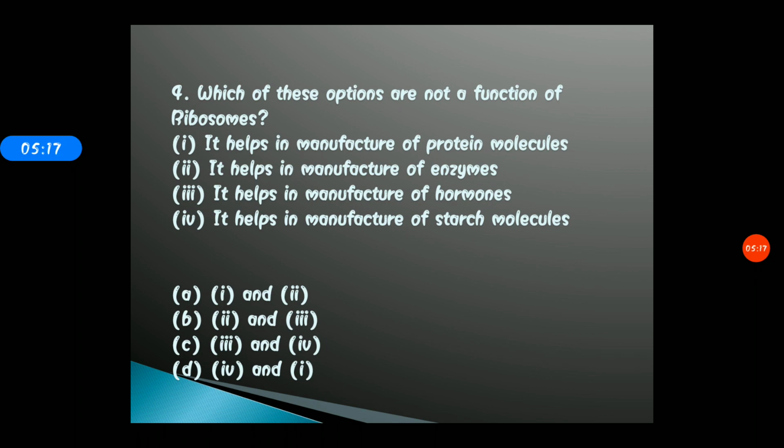Okay, the fourth question is, which of these options are not a function of ribosomes? First, it helps in the manufacture of the protein molecules. Second, it helps in manufacture of enzymes. Third, it helps in manufacture of hormones. And fourth, it helps in the manufacture of the starch molecule.